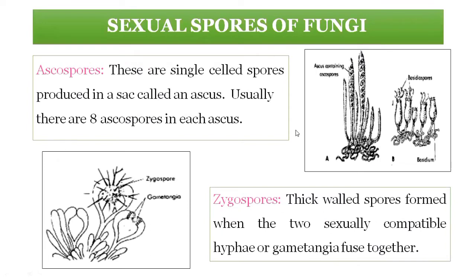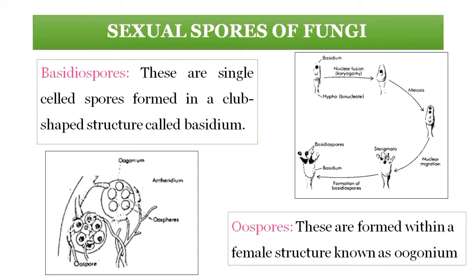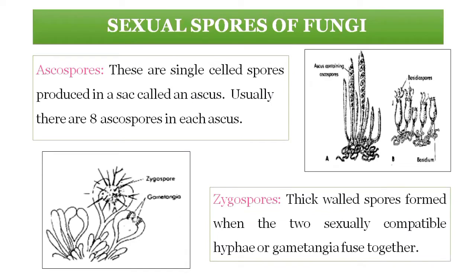Now we will go for the spores which are produced in the fungi by sexual reproduction, means the spore formation inside the fungi. Those are sexual spores. These sexual spores are as follows: ascospores, zygospores, basidiospores, and oospores. See here, ascospores. Are you getting it or not? Please tell me.